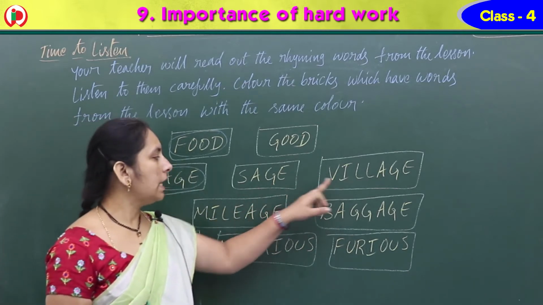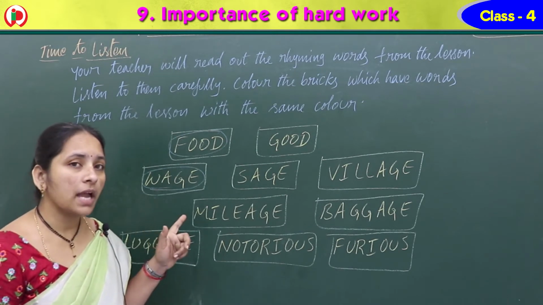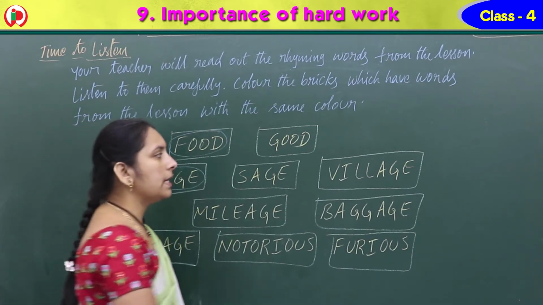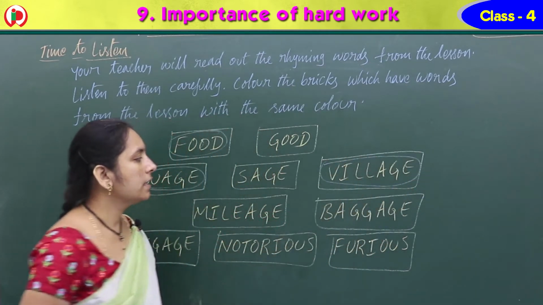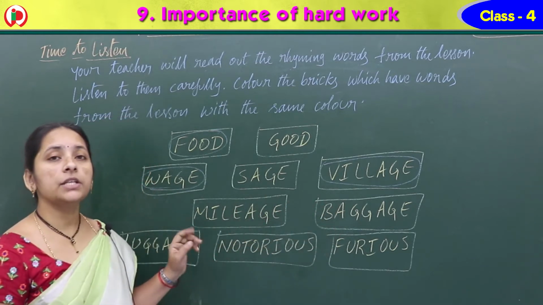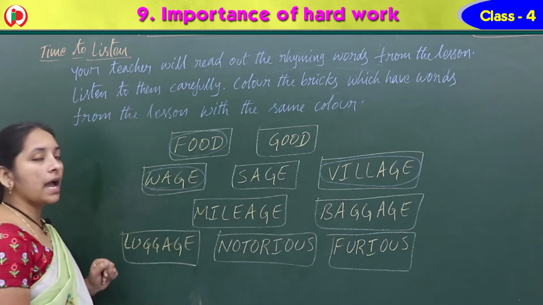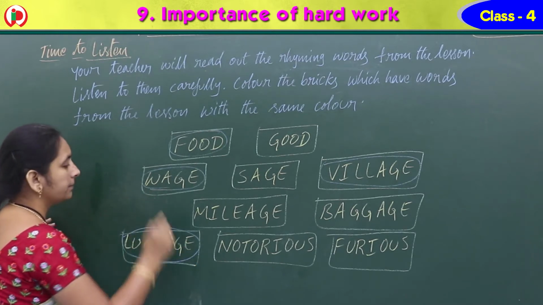Next one, village, mileage. Which one do we have in the lesson? Village. Palampur village, na? So color this one, same color. And next one, baggage, luggage. What do we have in the lesson? Very good, luggage. Color this one.